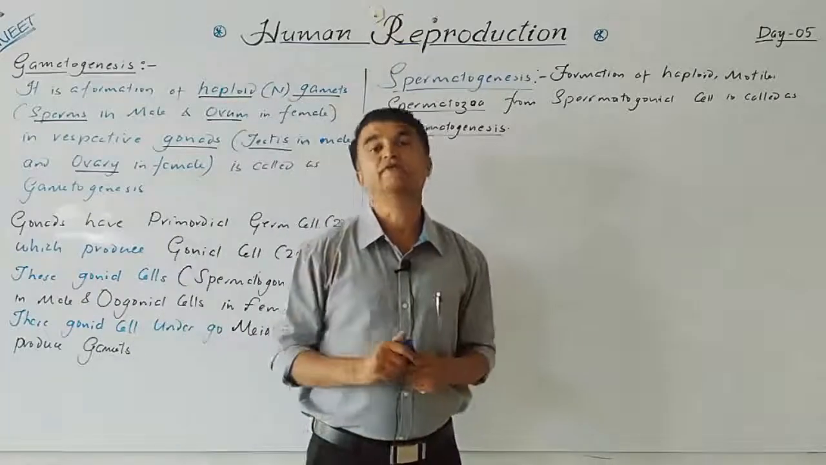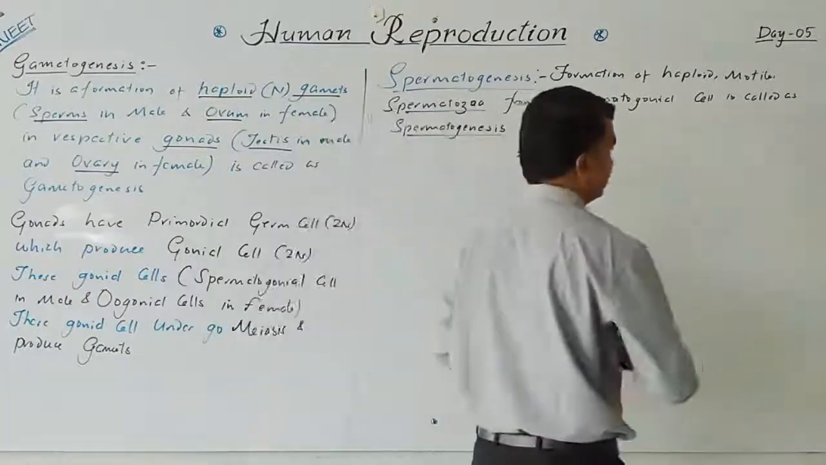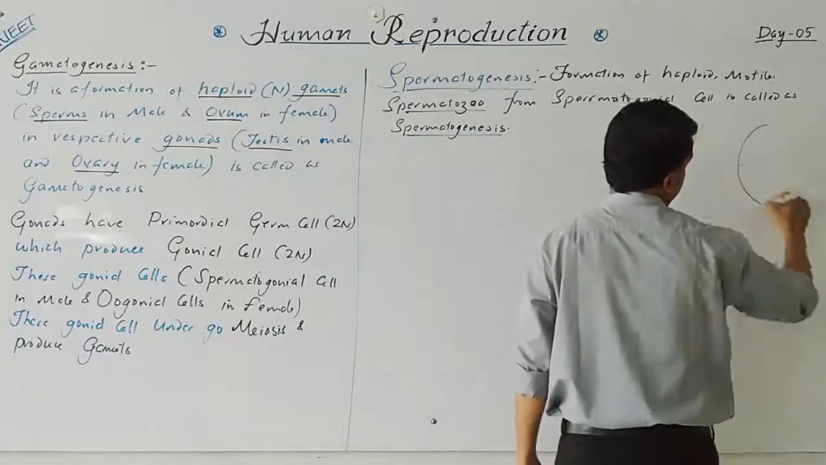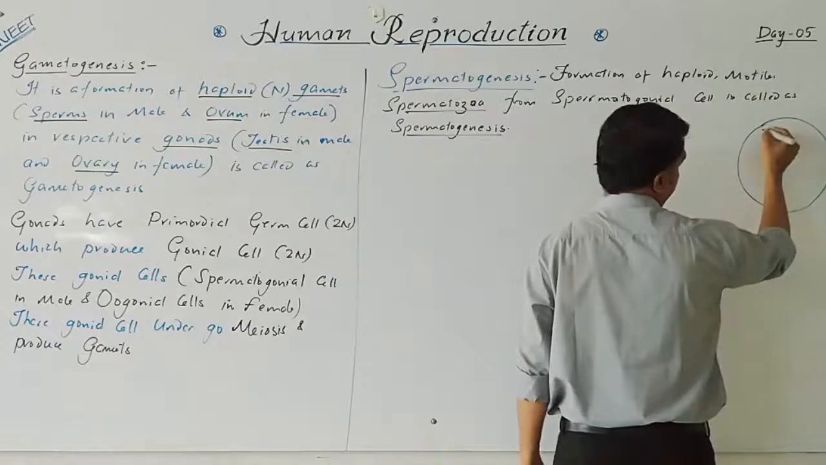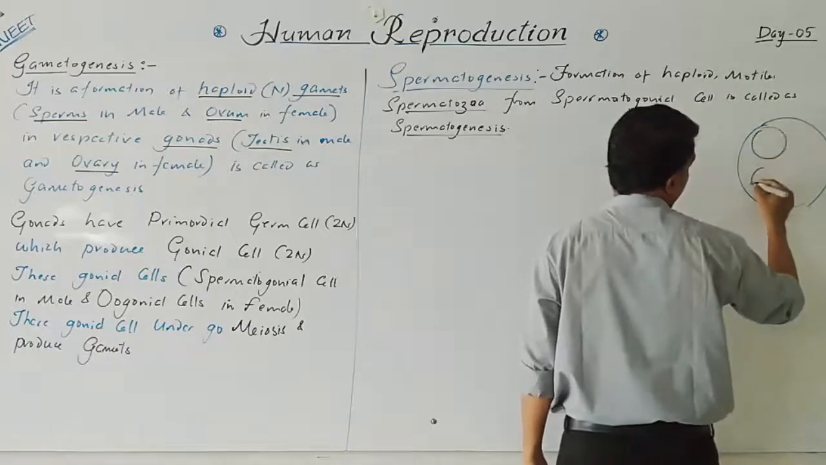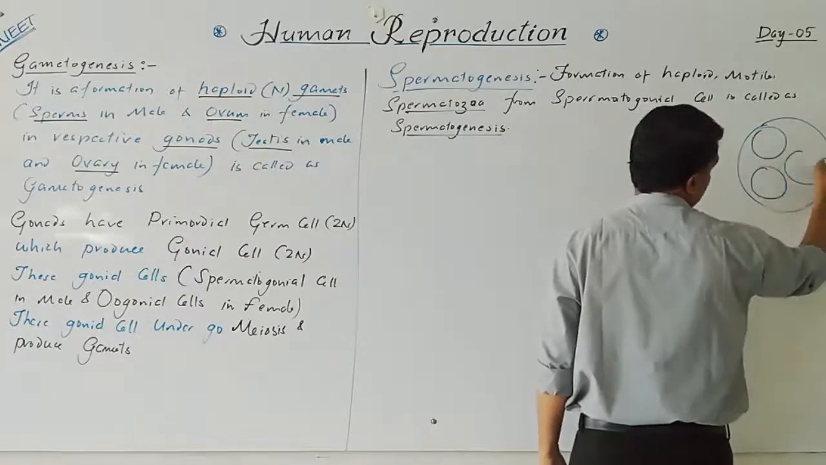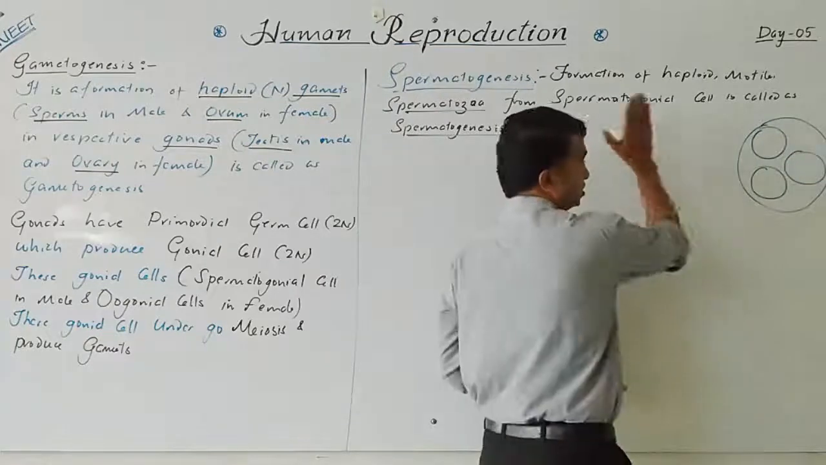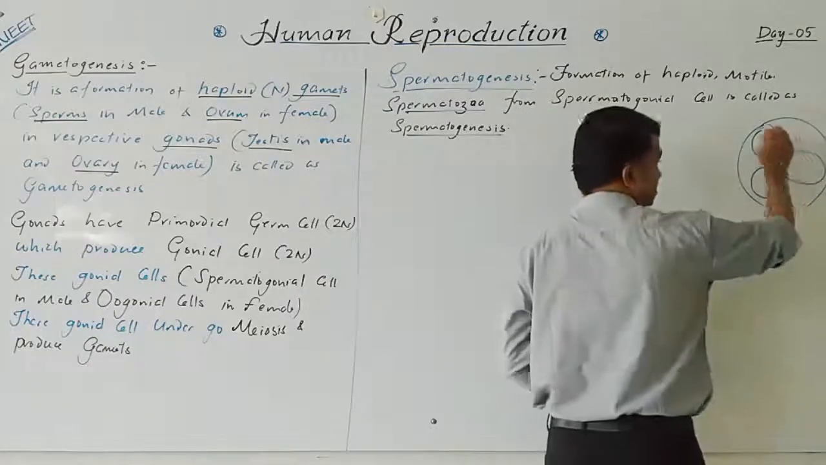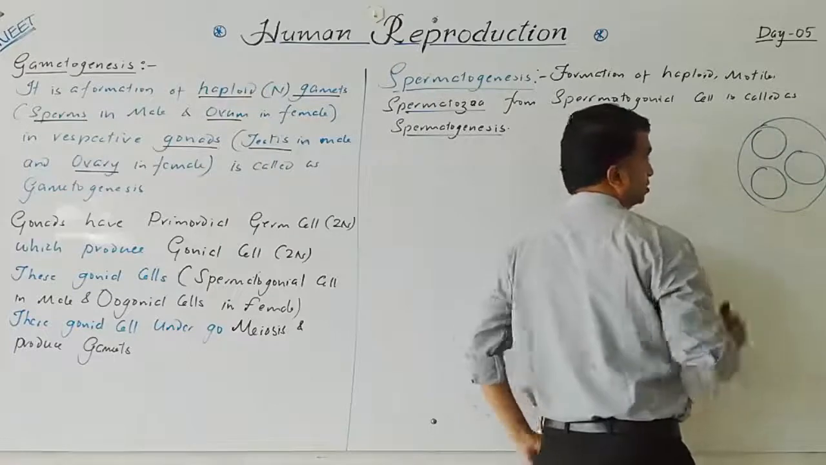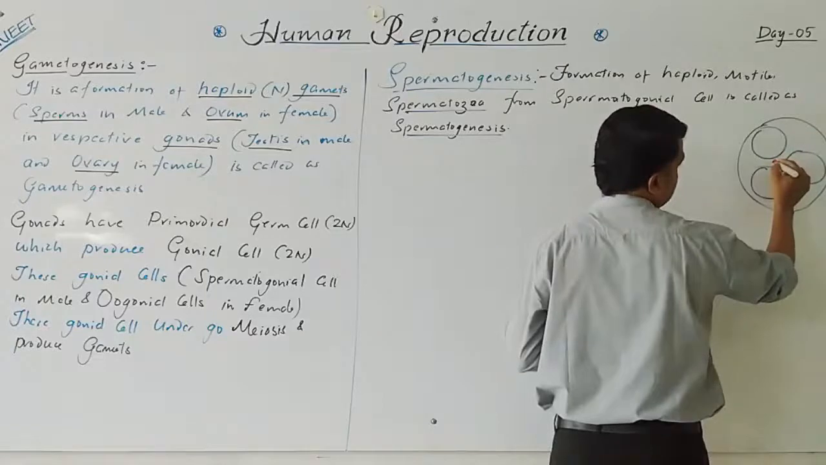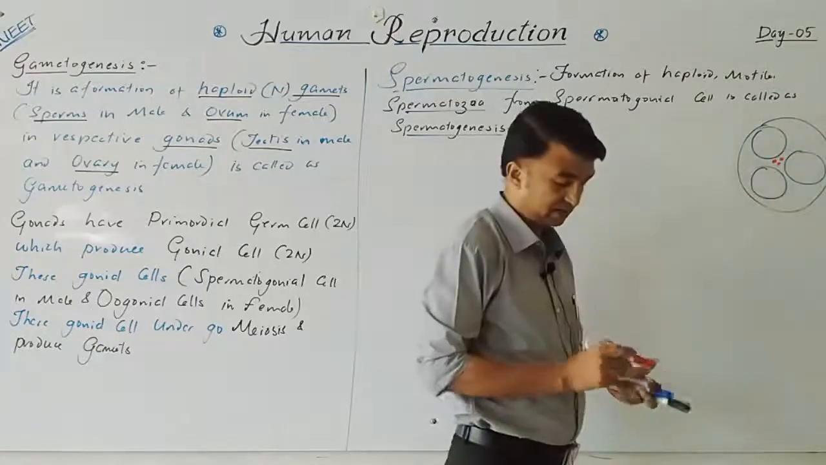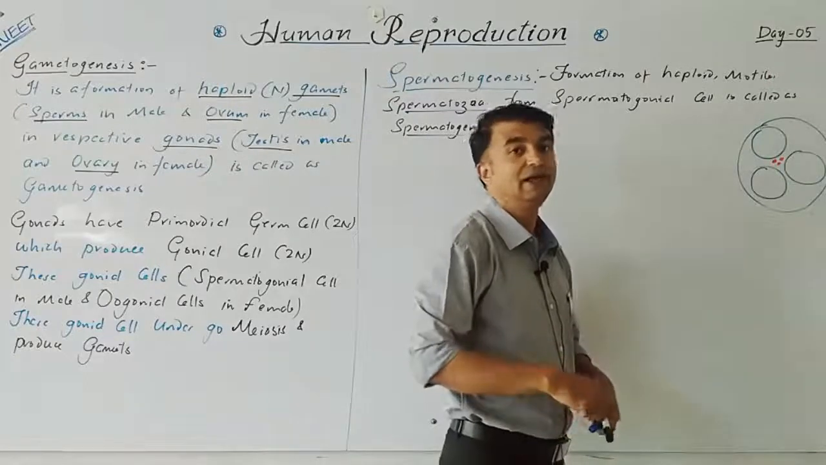inside the seminiferous tubule. When you take the TS of testis, this is one testicular lobule. Inside, one to four seminiferous tubules are present. So the spermatogenesis takes place inside the seminiferous tubule. In between the seminiferous tubules, the interstitial space is there, and some special cells are present in it. These are nothing but the interstitial cells or the Leydig cells.